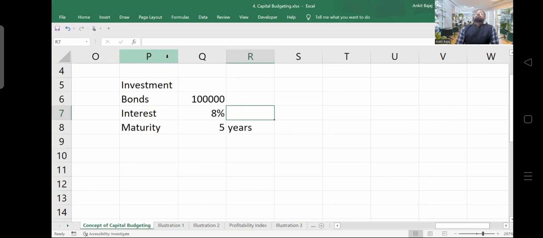Achha. So which concept will be applicable? You just let me know. Compounding, right? If your interest is getting reinvested again and again, then the compounding concept will be applicable, right?